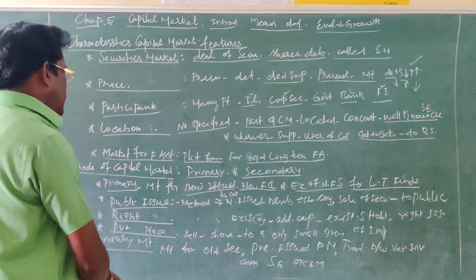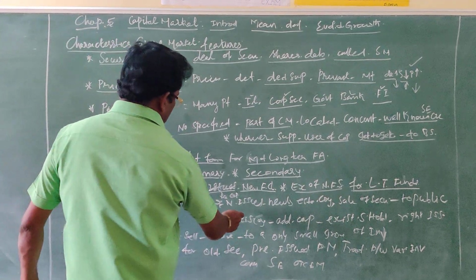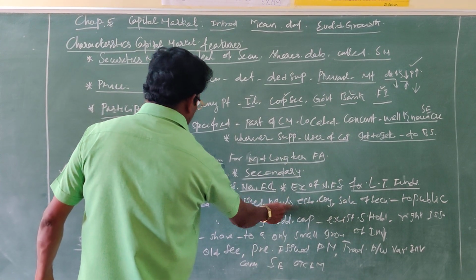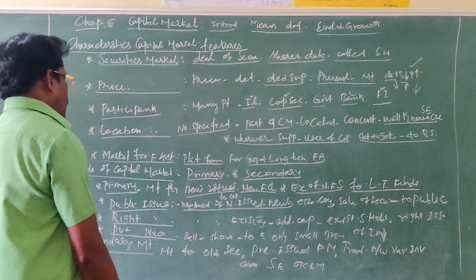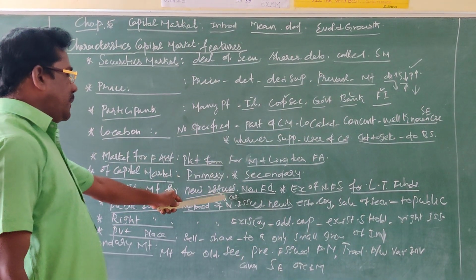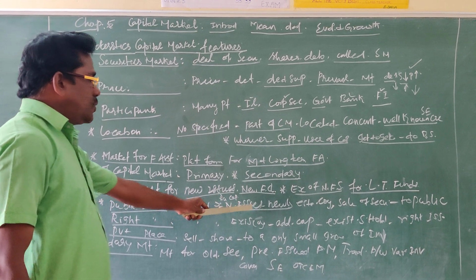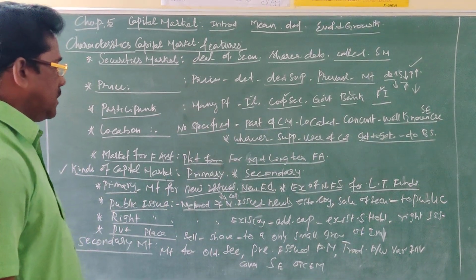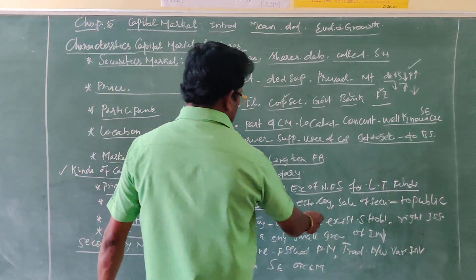First one, method of public issue. It is a method of raising capital by the newly established company. Public issue is one of the methods of raising capital by way of new issue of shares and debentures by the newly established company.